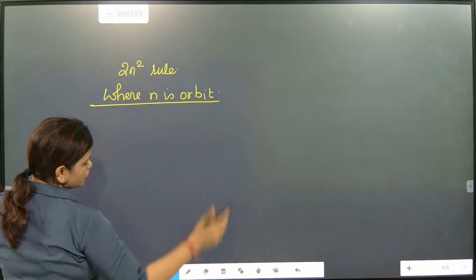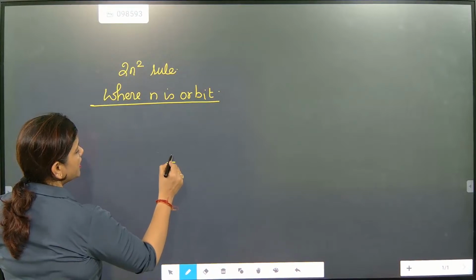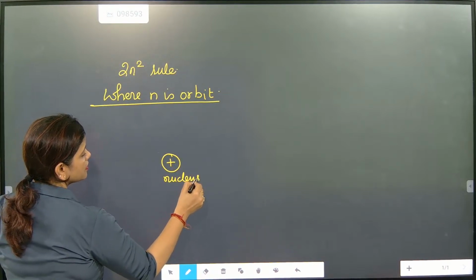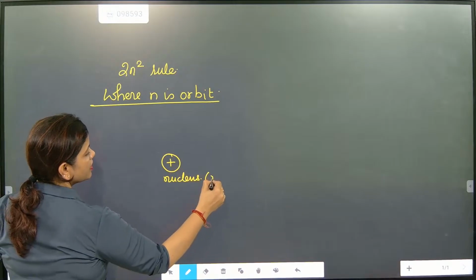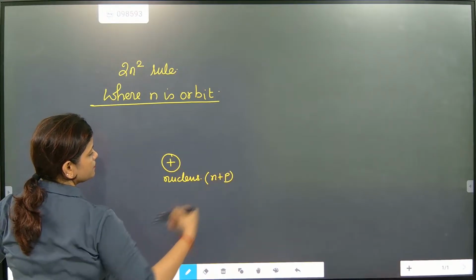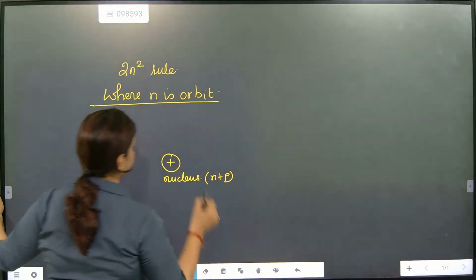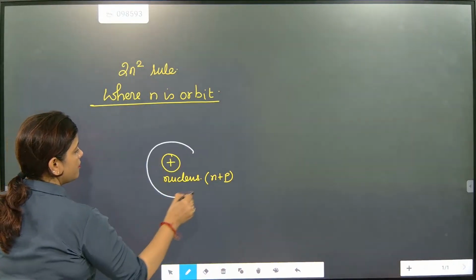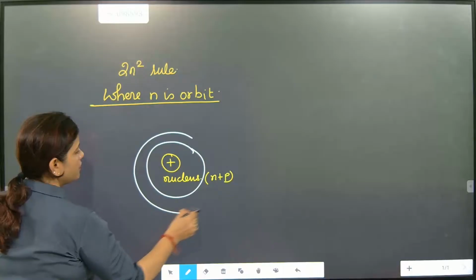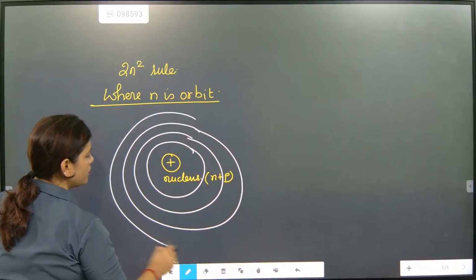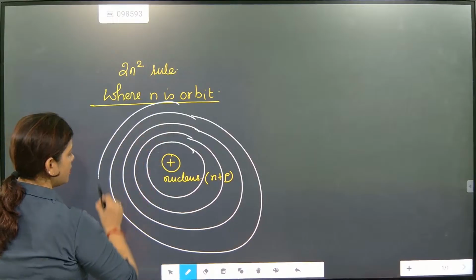2n square rule. We know that an atom has a nucleus. The nucleus has neutrons plus protons. Now it will be orbited by orbits: orbit number 1, orbit number 2, orbit number 3, orbit number 4, orbit number 5.